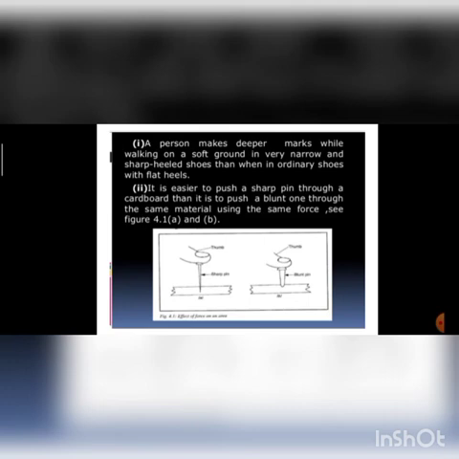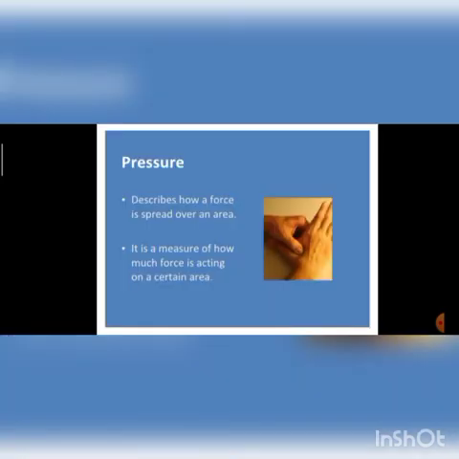Okay, so to increase the pressure, we have to reduce the area, because they are inversely proportional. So pressure means how a force is spread over an area. It measures how much force is acting on a certain area. Like with his thumb he is applying force on his other hand. On a particular area he is applying force, so that particular area is exerting the pressure.